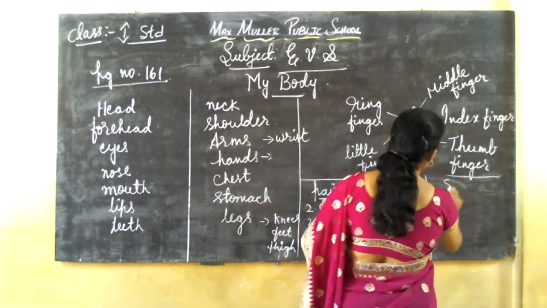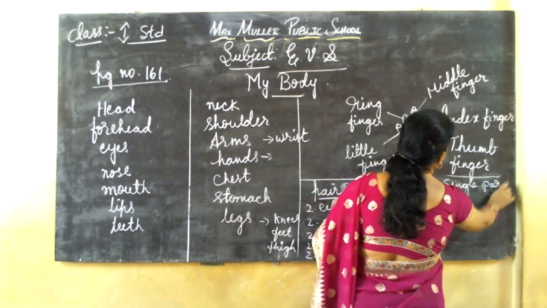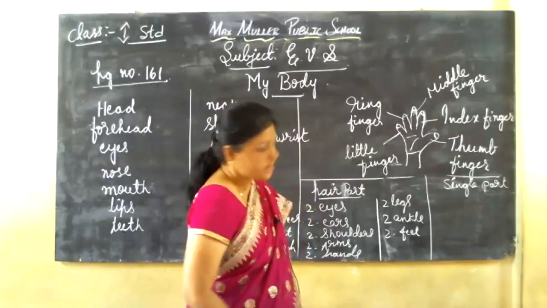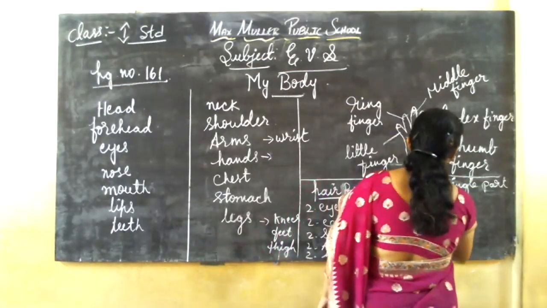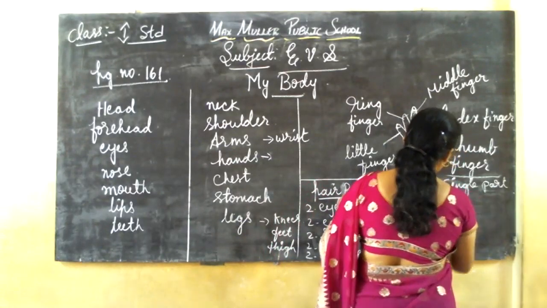And which are single part? Yes. Head. There is only one head we have, no? Yes. Head.